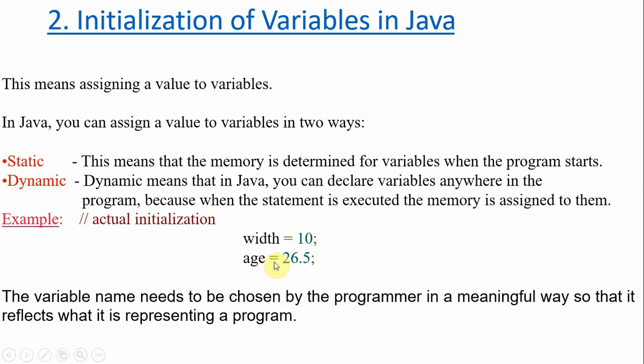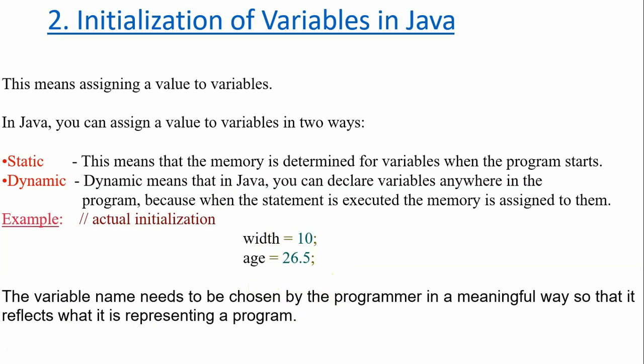Width equal to 10, age equal to 26.5 are static initialization of variables. If I take height equal to width plus 5, what is width actually? 10, and 5 is added to the width, so height will become 15.